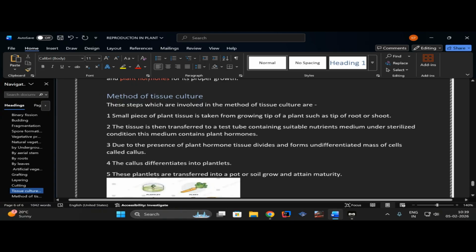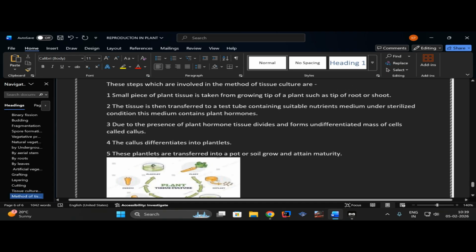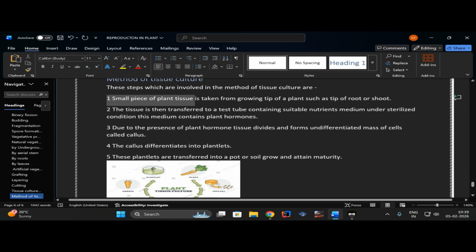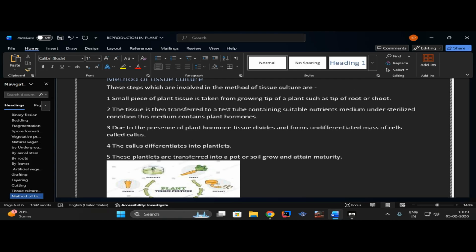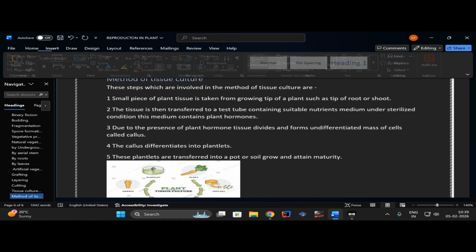So let's read. The steps involved in the method of tissue culture are: first, a small piece of plant tissue is taken from a growing tip of a plant, such as the tip of a shoot or root. So you can say we need the tip.